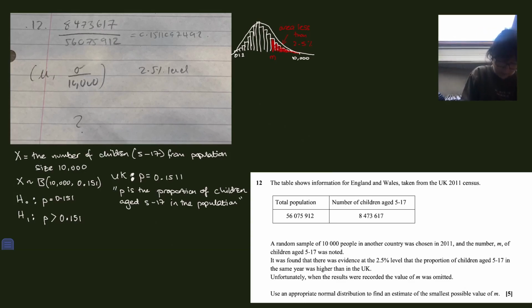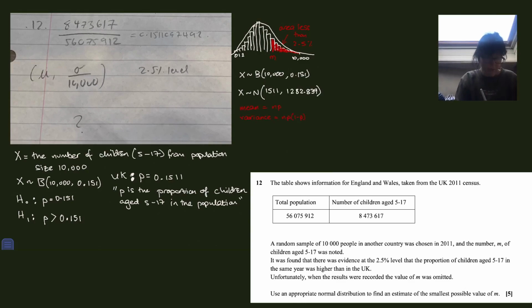So happy days. We have to change the distribution from binomial to normal. X is distributed approximately normal, and the first thing, the mean, you multiply those two numbers together, so the mean is np, and the variance is np times (1 minus p). Okay, so now I've got the normal distribution.